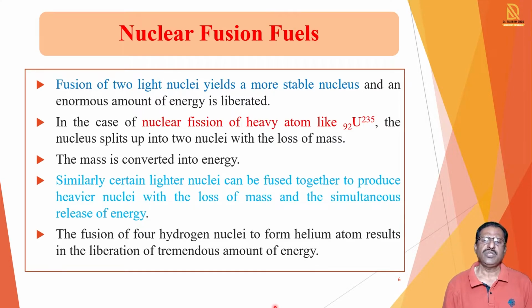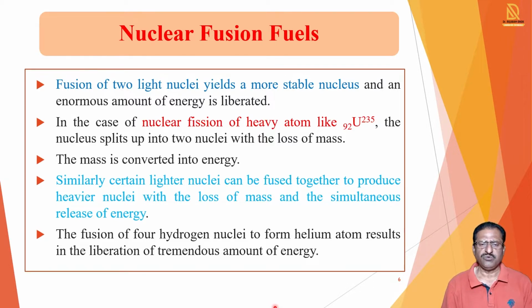So we see the nuclear fusion fuels. Fusion of lighter nuclei yields a more stable nucleus, and at that time a large amount of energy is produced.